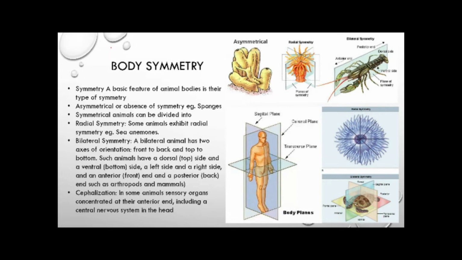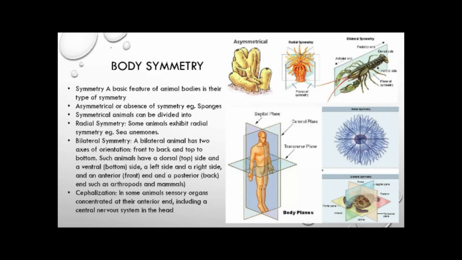We can equally divide the animals into two equal halves from the sagittal plane, whereas the coronal plane cannot divide the animal into equal halves. Then there is the transverse plane, and only the sagittal plane can divide the animal into two equal halves.